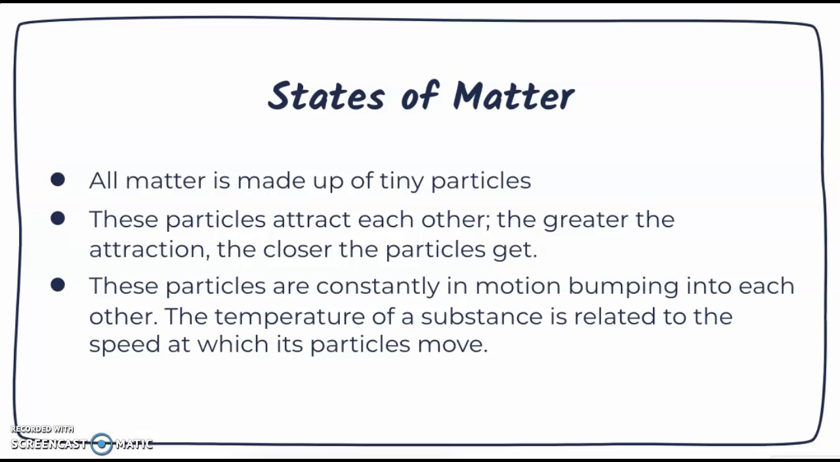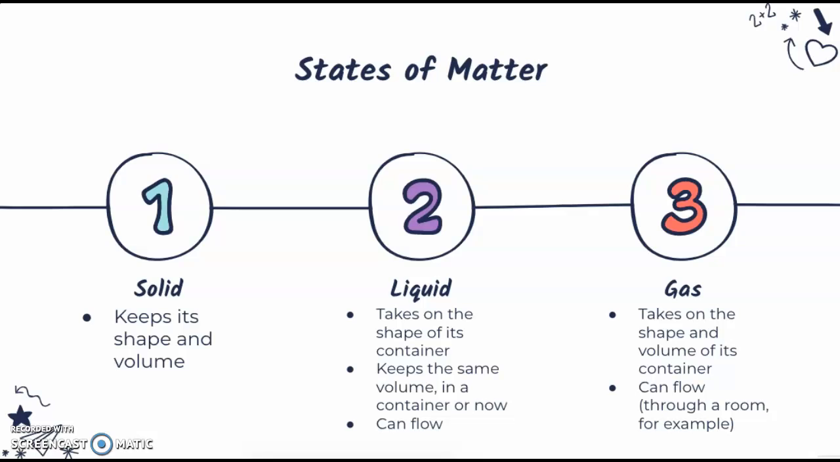These particles attract each other, and the greater the attraction, the closer the particles get. So these particles are constantly in motion and bumping into each other. The temperature of the substance is directly related to the speed at which the particles move. So if you watched that video or did that simulation, you saw that as the temperature got hotter, the particles changed.